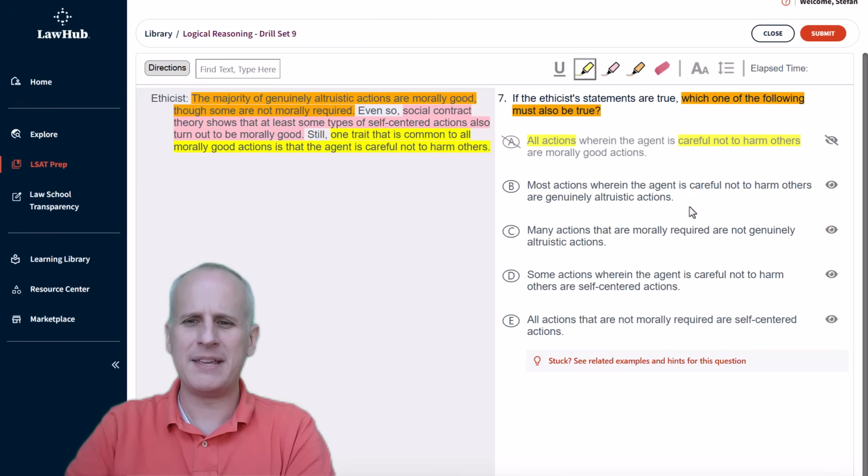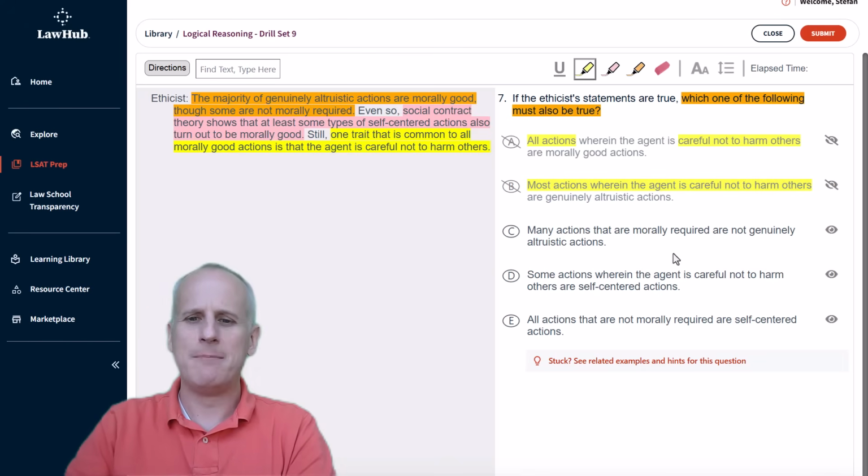Then choice B, most actions wherein the agent is careful not to harm others are genuinely altruistic actions. Well, again, the agent being careful not to harm others is only in this yellow highlight, and that's a necessary condition, not a sufficient one. So again, B, we can eliminate hopefully pretty quickly because we don't know anything about the reversal of that yellow statement conditionally.